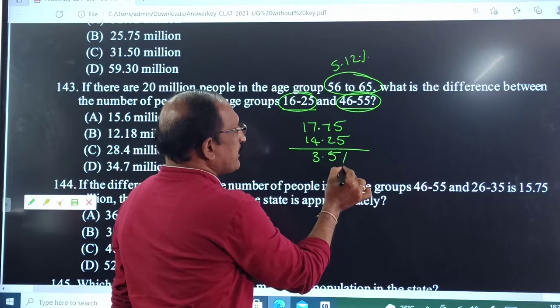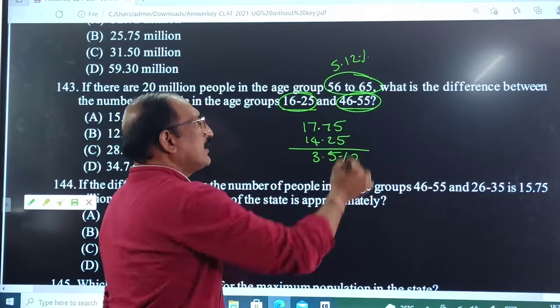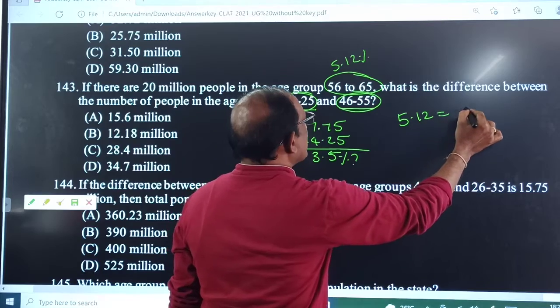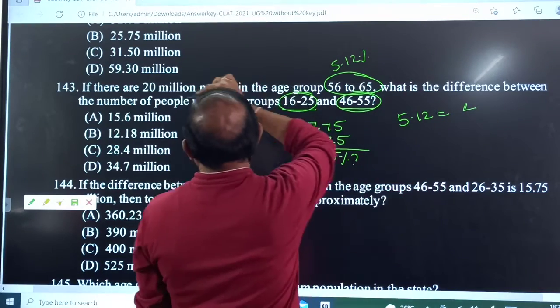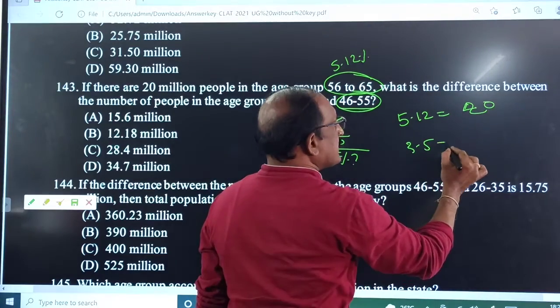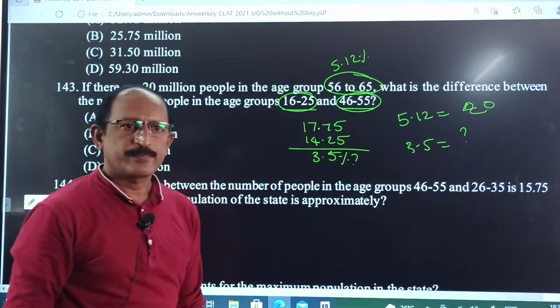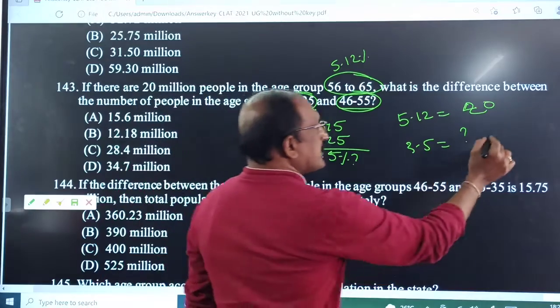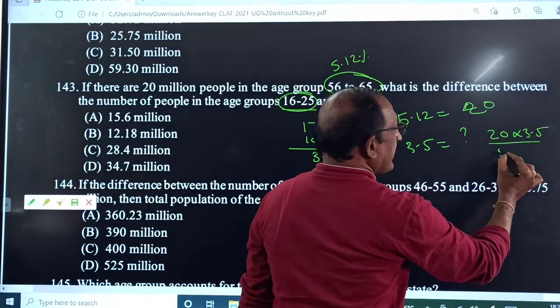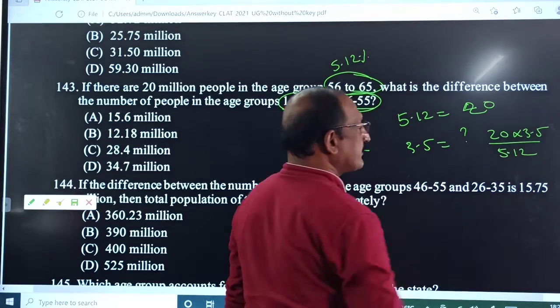So 3.5% is equal to how much? Here 5.12 is equal to 20 million. Then 3.5 is equal to how much? Simple. 20 into 3.5 by 5.12.